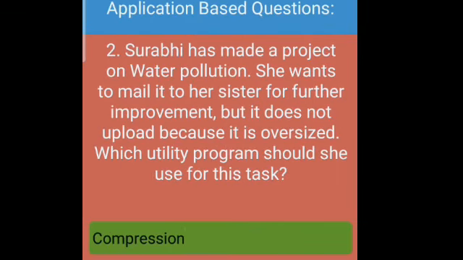Surbhi has made a project on water pollution. She wants to mail it to her sister for further improvement, but it does not upload because it is oversized. Which utility program should she use for this task? As you know, if we want to reduce the size of any file, we use compression software like WinZip. So the right answer is compression.